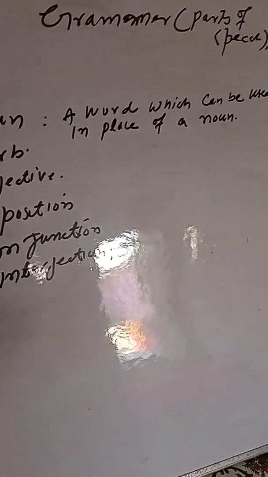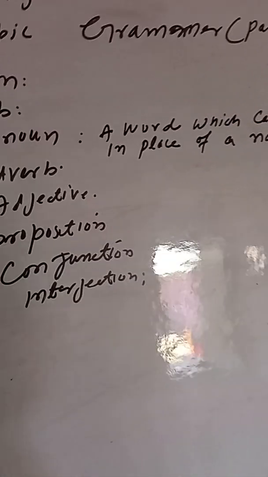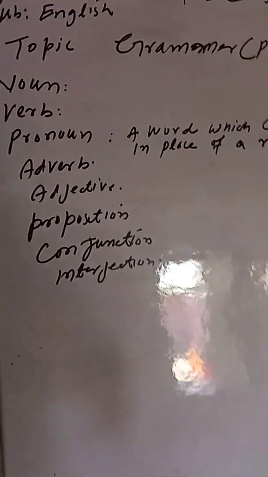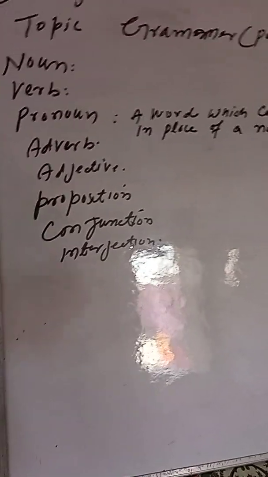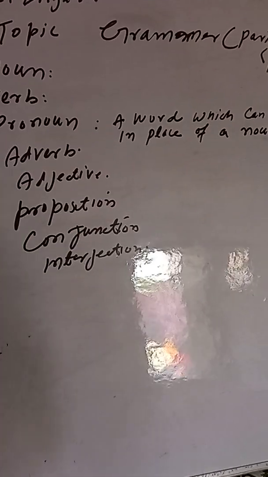Instead of saying Amjad is a good boy, Amjad is from a good family, I use Amjad is a good boy once. Then onwards I use he is a good boy, he is intelligent, he is always in class. I'm using this in place of Amjad. I need not take the name of Amjad anymore. I can use a pronoun. So he is a pronoun, and it's used here in place of Amjad. A pronoun is a word that can be used in place of a noun. It replaces a noun on some occasions. We need not use the noun again and again. It denotes the noun already mentioned, the name of something already mentioned.